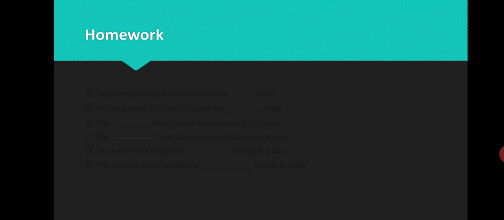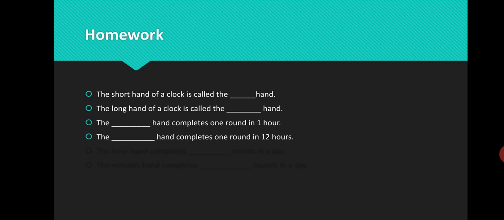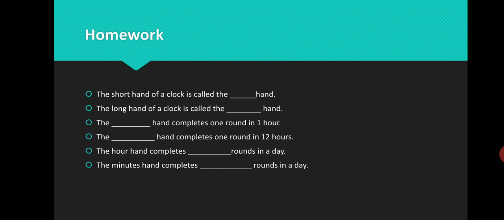Then students, you have to complete some homework. Homework is given in fill in the blank questions. The short hand of a clock is called dash hand. The long hand of a clock is called the dash hand. The dash hand completes 1 round in 1 hour. The dash hand completes 1 round in 12 hours. The hour hand completes dash rounds in a day. The minute hand completes dash rounds in a day.